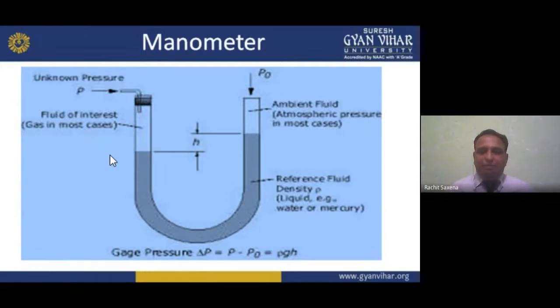The liquid may be in the form of water or mercury. The reference fluid density is already given, that is the fixed density we have. One pressure we already have, that is atmospheric pressure, the ambient fluid pressure, and the second pressure is the unknown pressure, which we basically want to find. If you want to know the pressure of that gas, we have to apply it here. So I hope you understand the manometer.